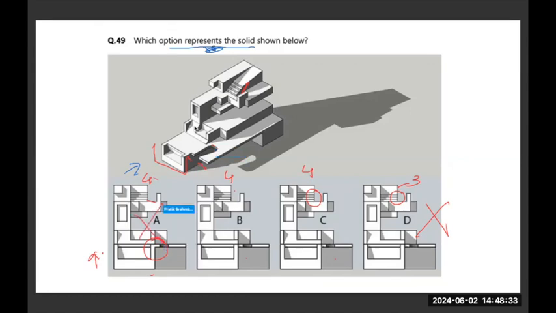Between B and C, when I compare both of them together, there is this part which is different between B and C. In the question figure, it happens here, which means that that part has to be half shaded and half in light, which is seen in option C and not in B. So C is the correct answer.